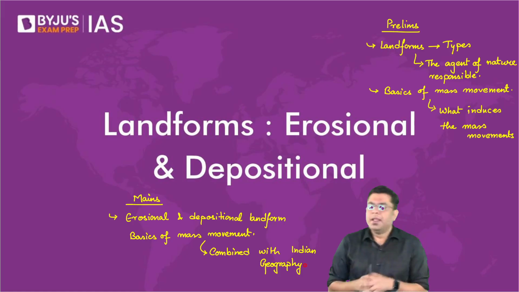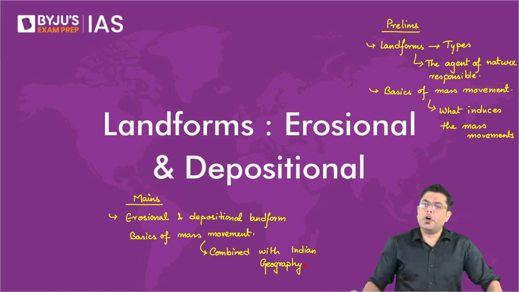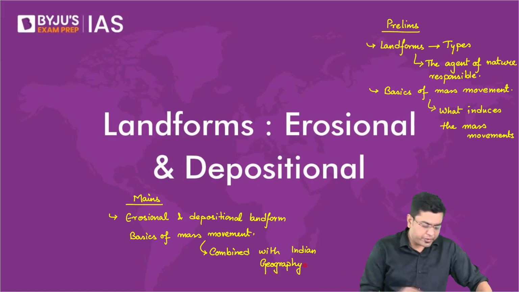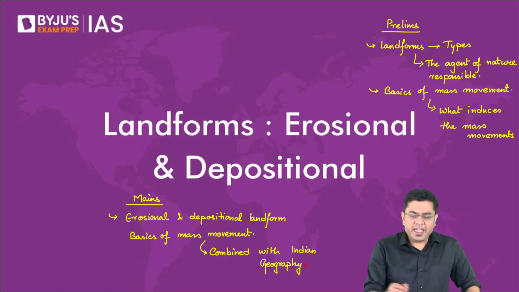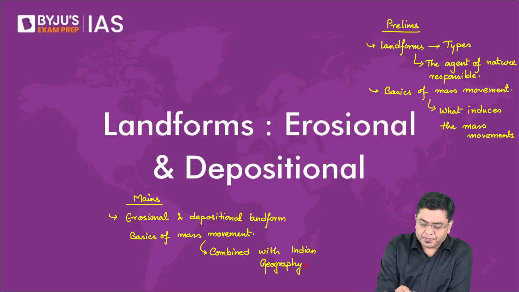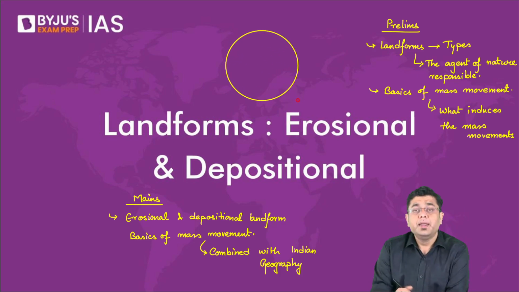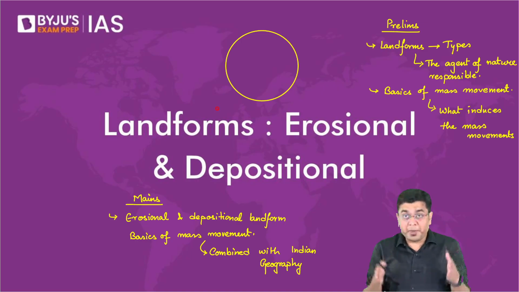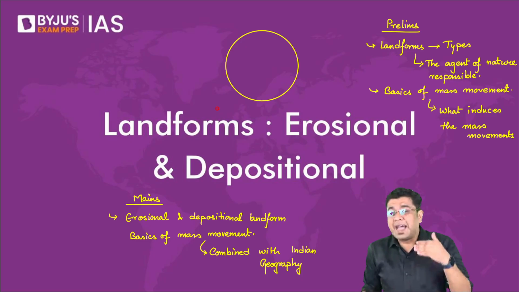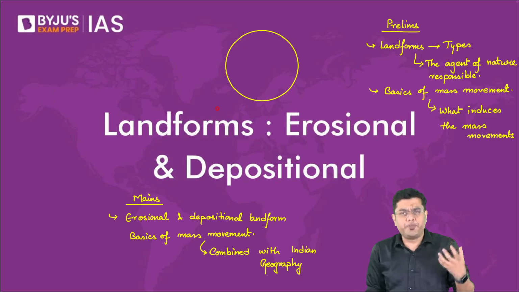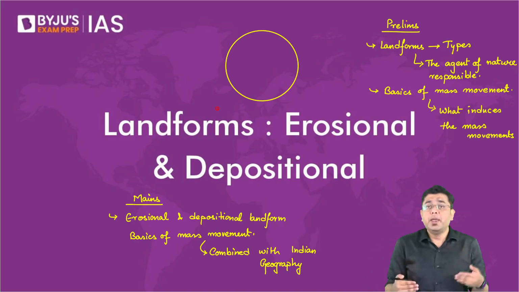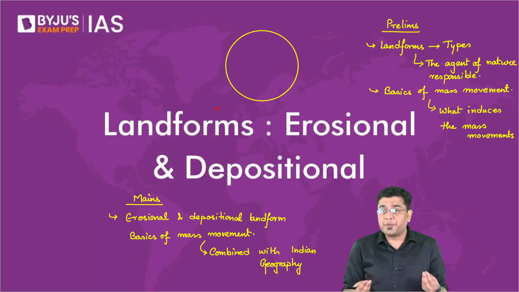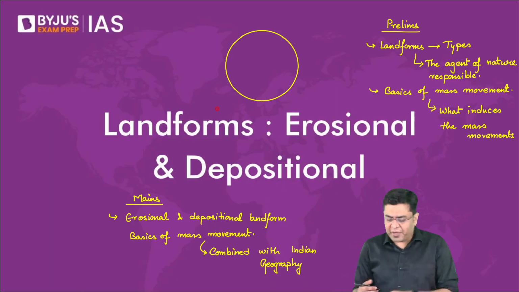Having said that, now let us come into the portion of landforms, erosional and depositional. So till now, we have been studying the various different portions of Earth's movement, the different types of compressional and tensional forces experienced by the Earth's surface, and that leads to different kinds of landforms, folds, faults. All of that we have taken a look into, earthquake occurrences as well as volcanic eruptions. Those are the things that we have taken a look into.